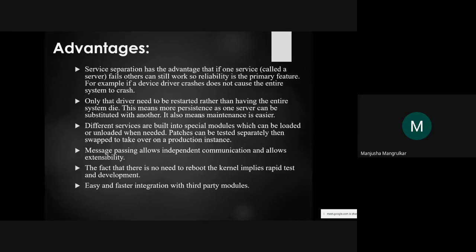The different services are built into special modules which can be loaded or unloaded when needed. If it is needed, only that module is loaded or unloaded. Patches can be tested separately and then swapped in to take over on the production system. It will be patch-wise testing, not the whole thing tested in one go.